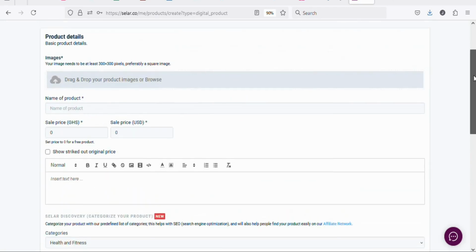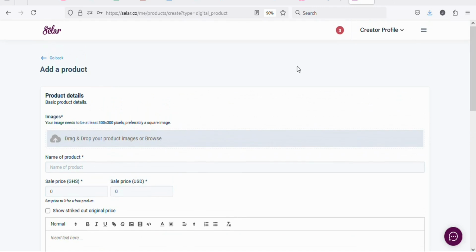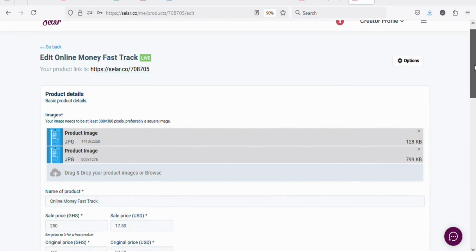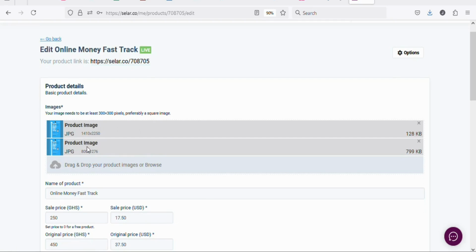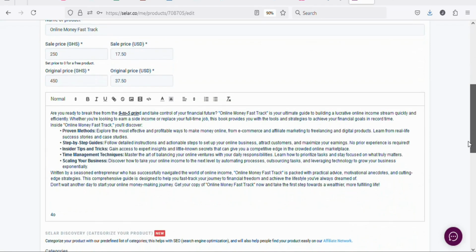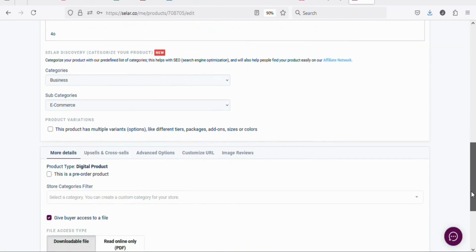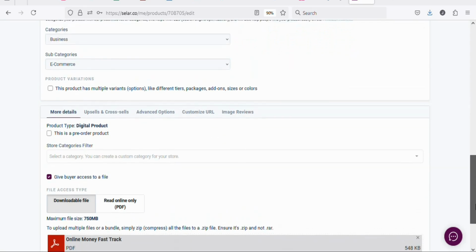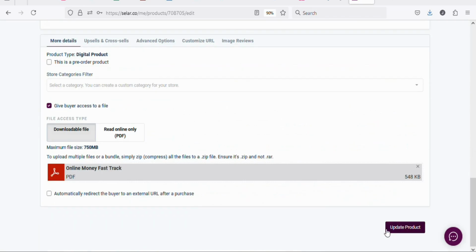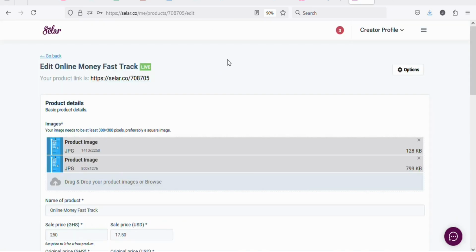I want to show you a product that I've uploaded so that you can see everything. As you can see, this is an example of a book that I uploaded. You can see the covers, you can see the prices, you can see the description, you can see everything. So what you need to do is download the book and then follow these same steps so that you can upload it onto the platform. Once you upload it, you see something like create product. Click on it. Once you click on it, you are going to get a link that you can share with others to purchase the ebook. As you can see, this is the link. So you are also going to get a link like this.